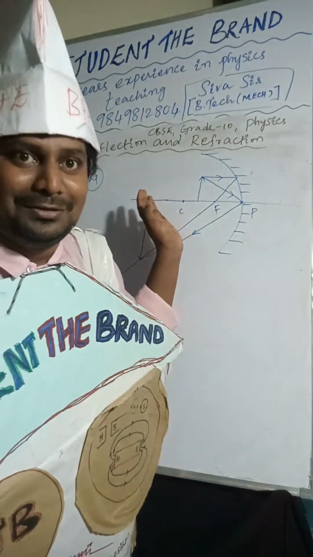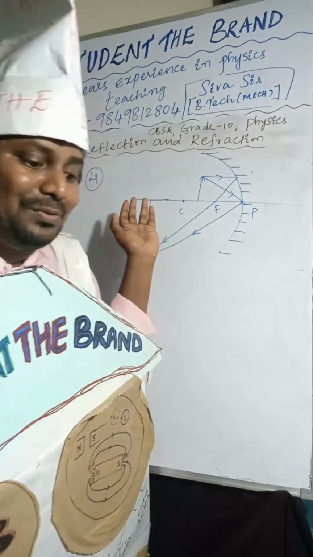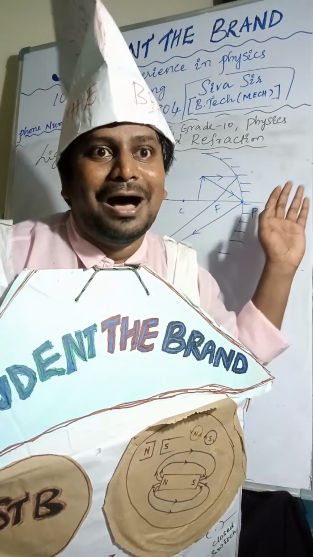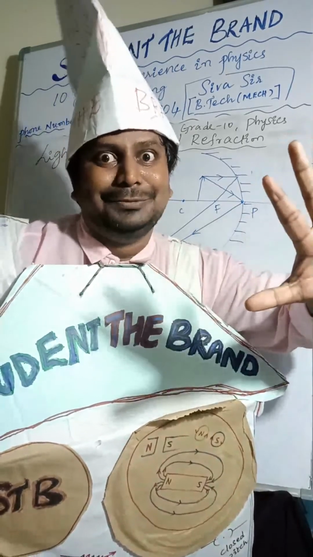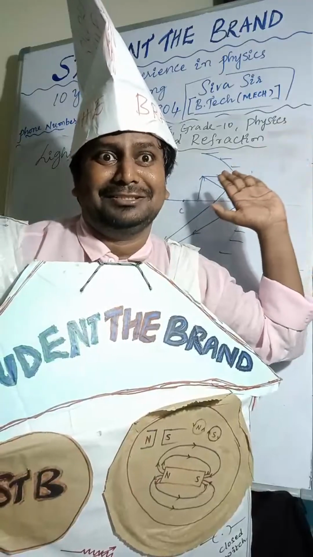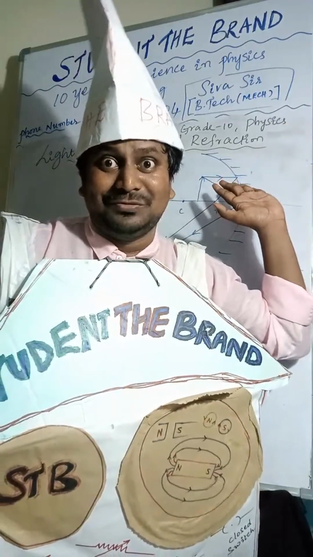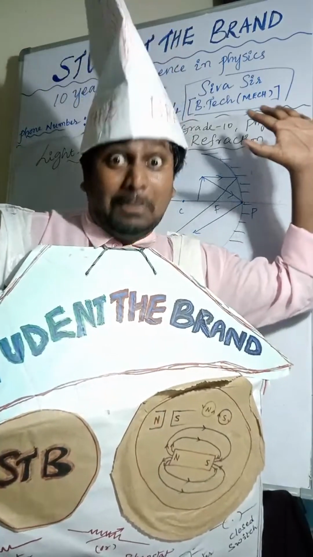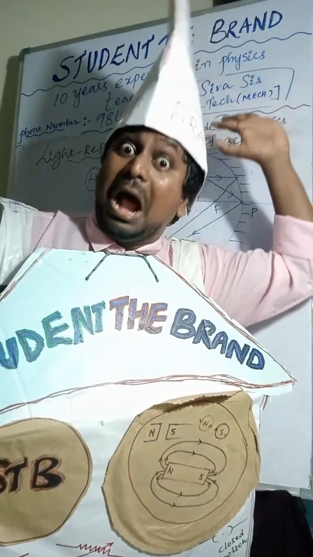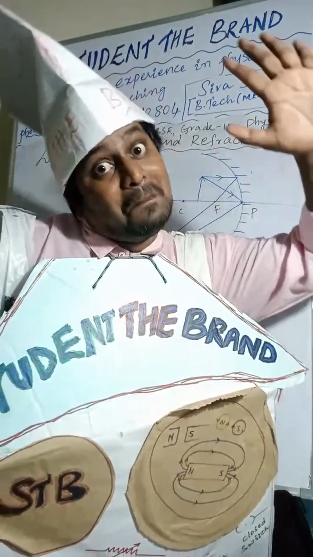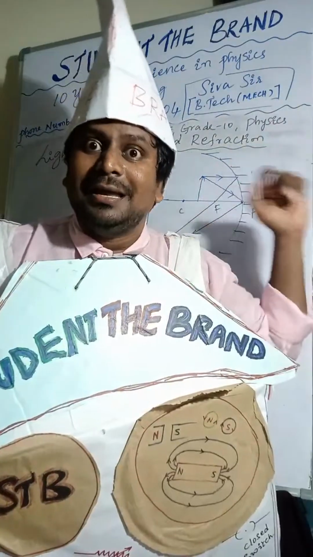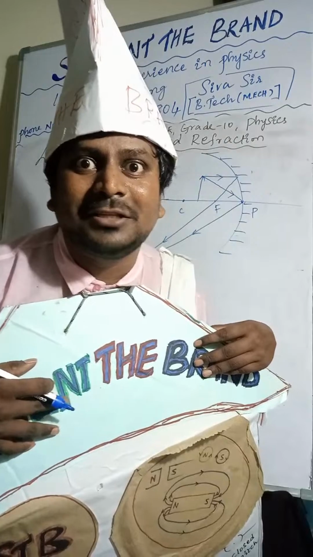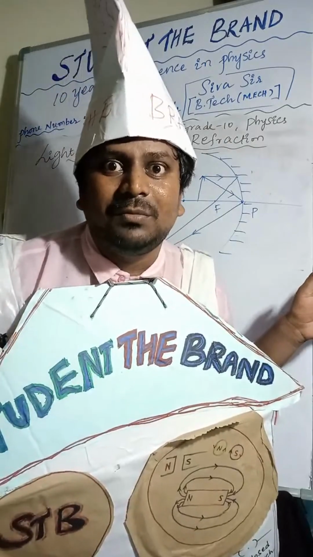The object is placed between the center of curvature and focus. The image is forming beyond the center of curvature. Can you tell me the nature and size of the image?